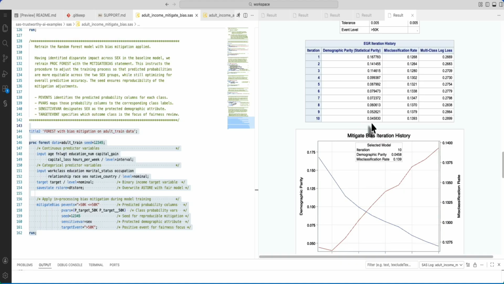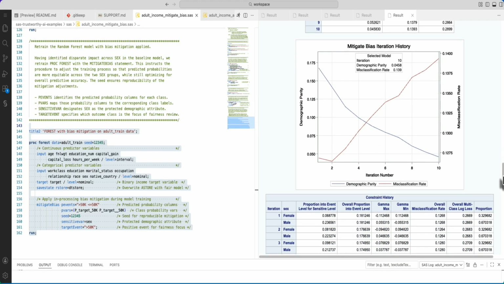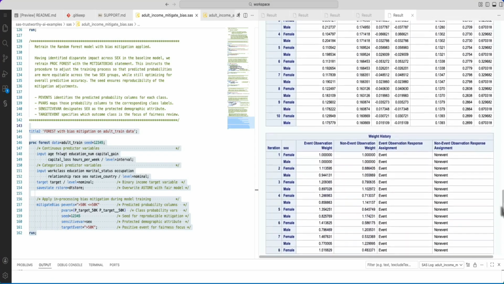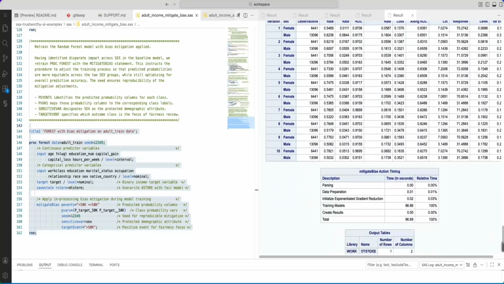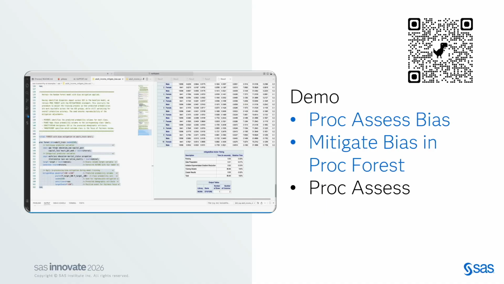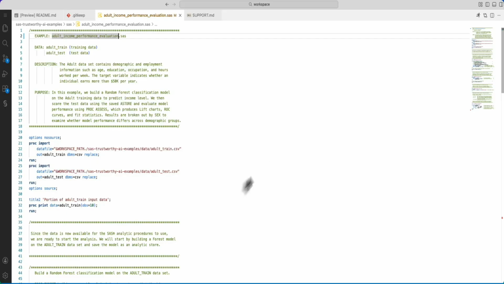reducing the bias. Now if you see, the observation on the first row is 0.16, and at the 10th iteration it is 0.04. That means we have successfully reduced or mitigated the bias for the particular gender and still maintaining the misclassification rate. So that was a sneak peek into the proc assess bias and mitigate bias statement in the proc forest. The second demo that I'm going to show you is about proc assess.